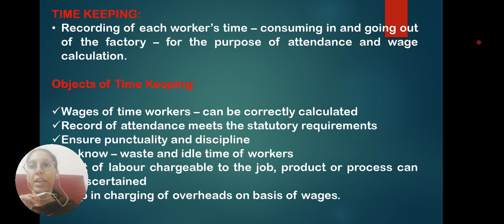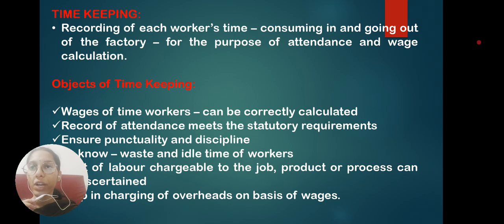Objects of timekeeping. There are 6 objects of timekeeping. The first one is wages of time workers. Usually wages are given on two bases, time wages and piece wages. Time wages are calculated based on the entry time and exit time of workers, whereas piece wages are calculated on the basis of how many units are produced by the employee during that one day. So when the organization adopts a time based system, timekeeping is very important.